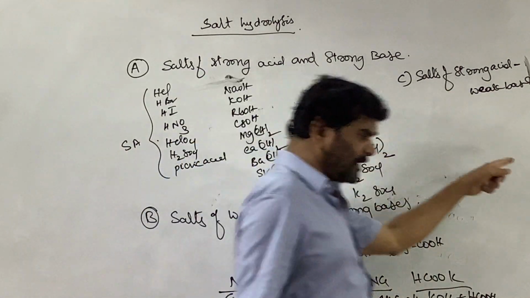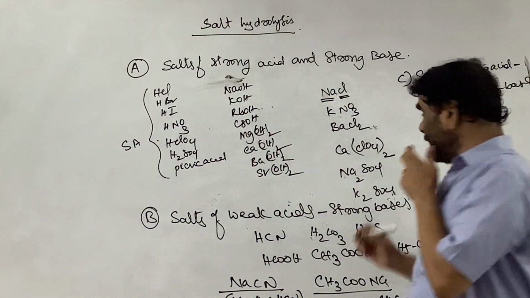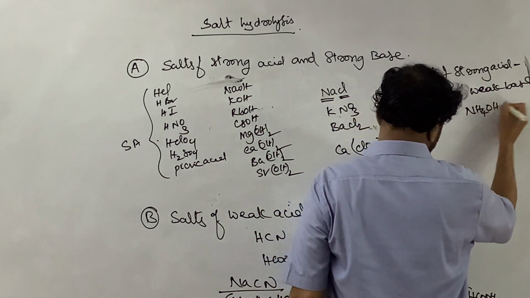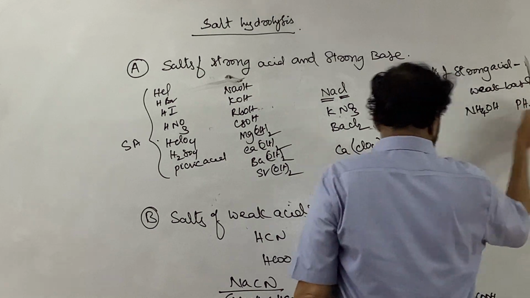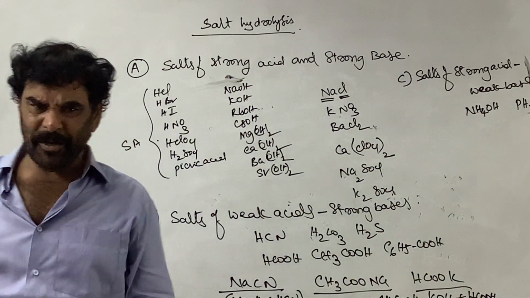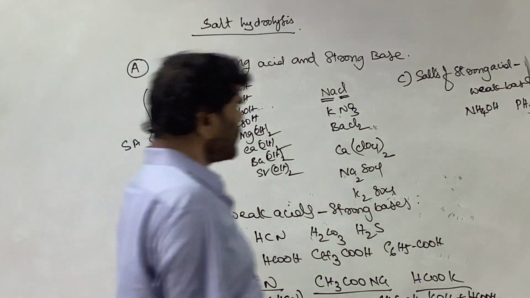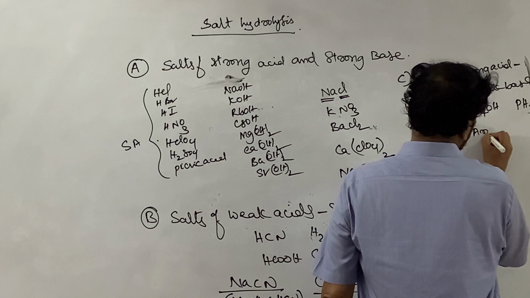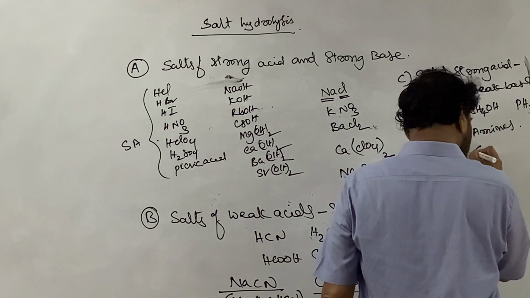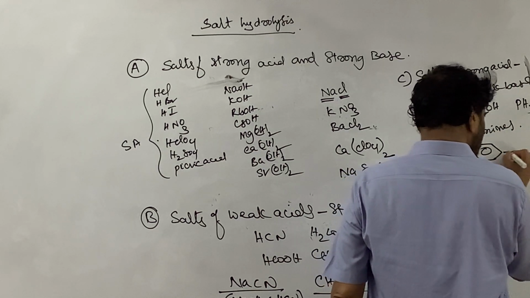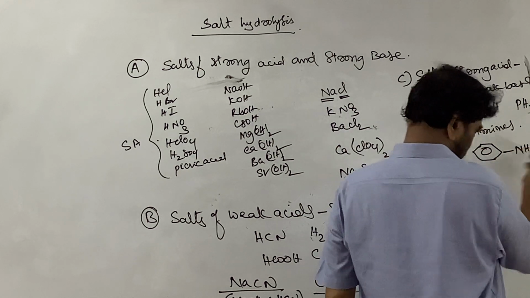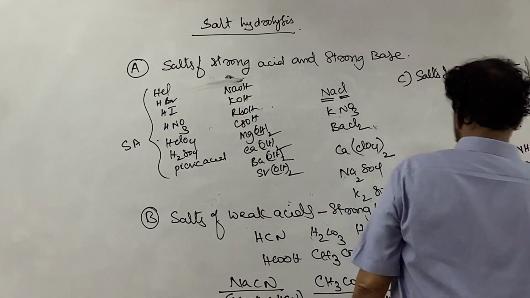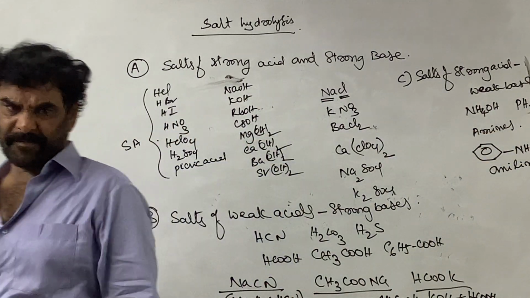Weak base means mostly we take ammonium hydroxide, phosphonium hydroxide, phosphine. So we can take the organic bases, that is, the amines. Amines like what? Any amine, such as ammonia, aniline. These all come under the category of weak bases.